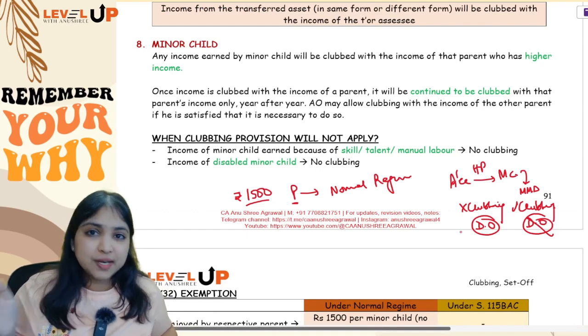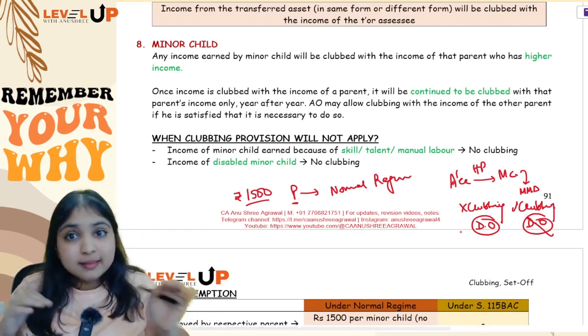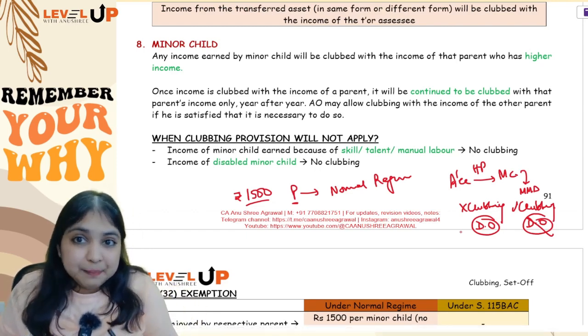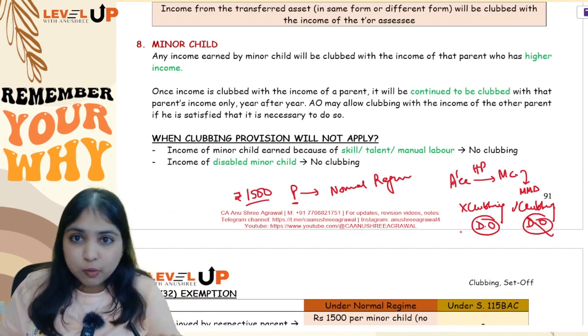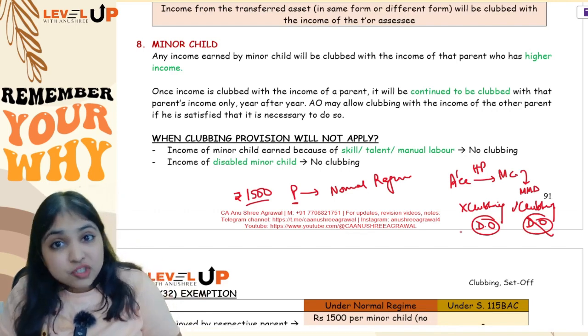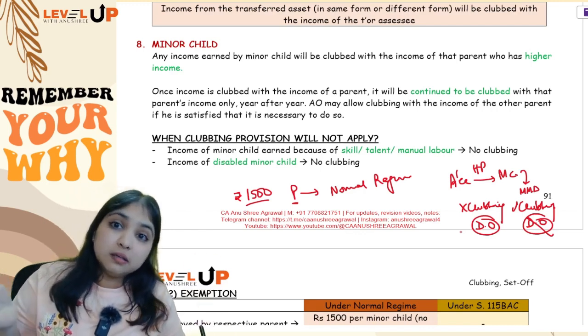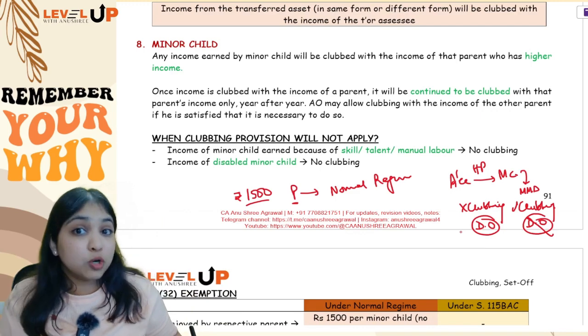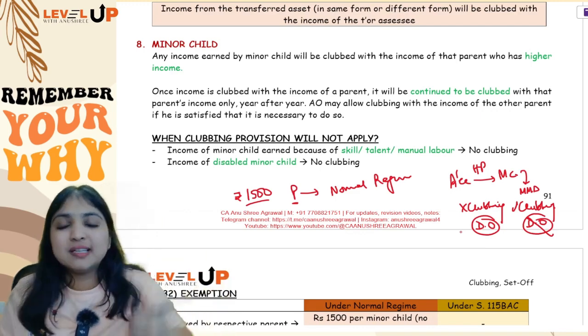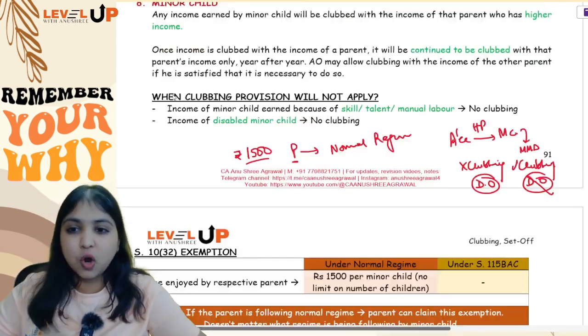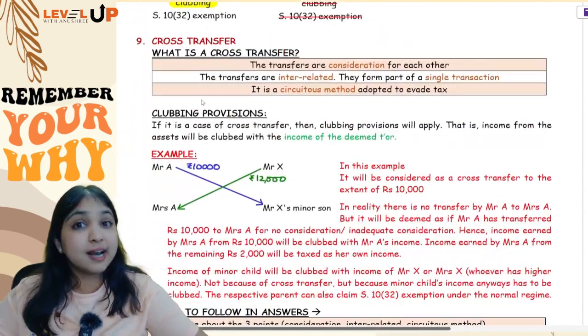So if assessee is transferring a house property to minor child, then don't apply the clubbing concept, apply the deemed owner concept, and in deemed owner don't give 1500 exemption. But if assessee is transferring house to minor married daughter, then you will apply the clubbing provision and not the deemed owner provision. And under the clubbing provision, yes, you will give the 1500 exemption. Alright, so this was your entire discussion regarding minor child.